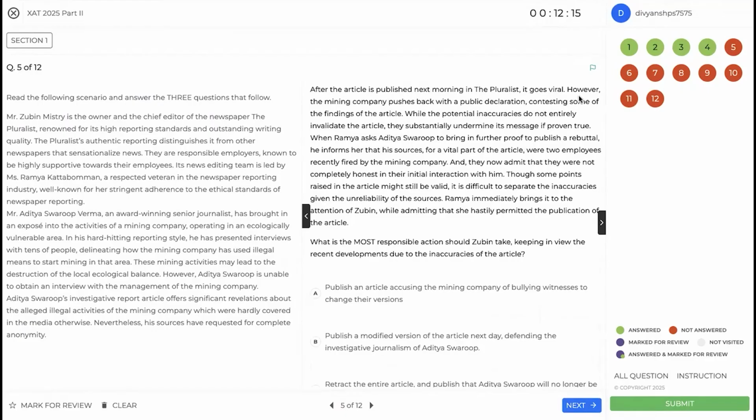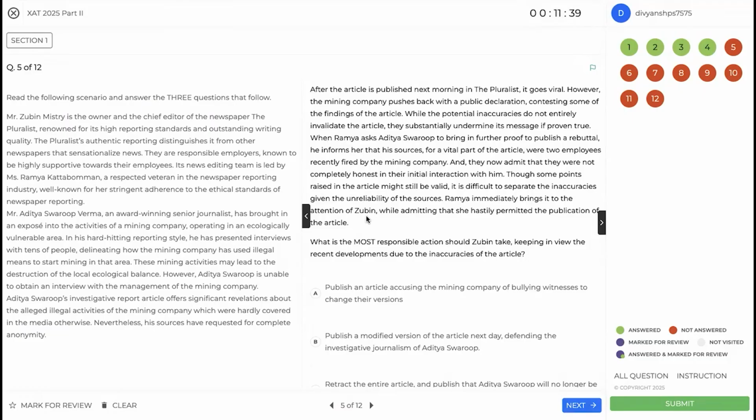After the article is published, it goes viral. Mining company pushes back. Potential inquiries do not entirely invalidate the article, but substantially undermine its message. Okay. Ramya asked Aditya for proof. Two employees were recently fired and they now admitted they were not completely honest. Okay. Some points raised in the article might still be valid. It is difficult to separate the inaccuracies. So the overall sense is that a mess of the situation has been made. Some points might be true, but it is difficult to separate what is right and what is wrong.